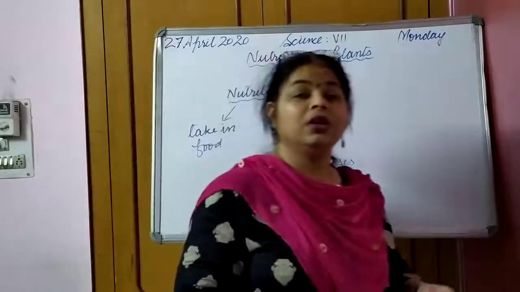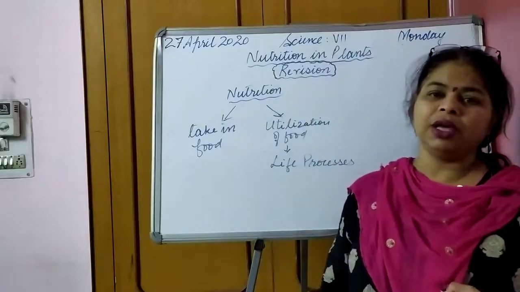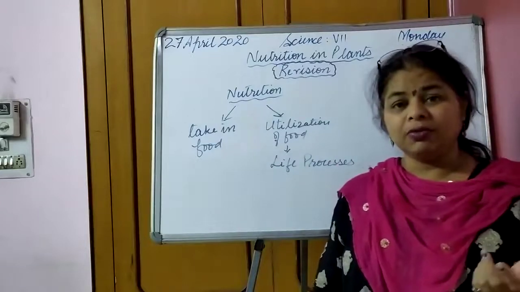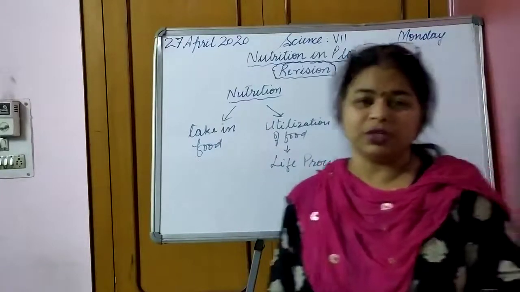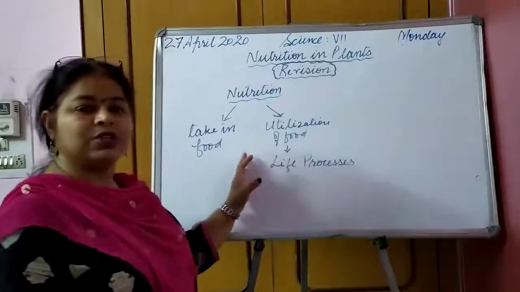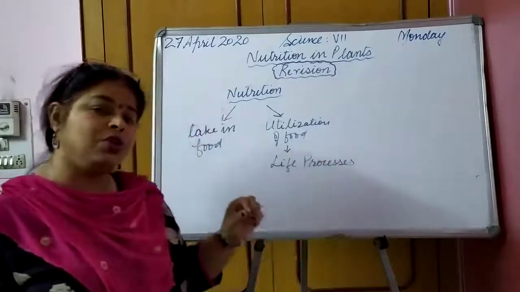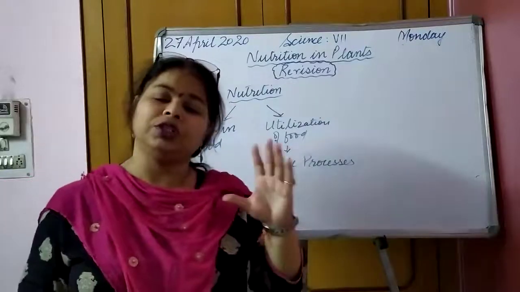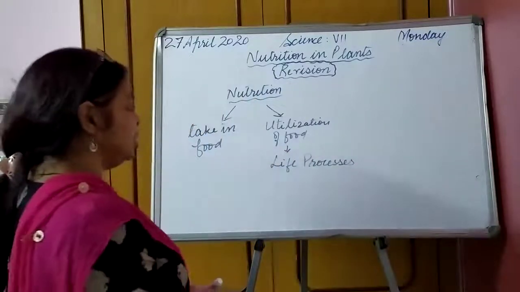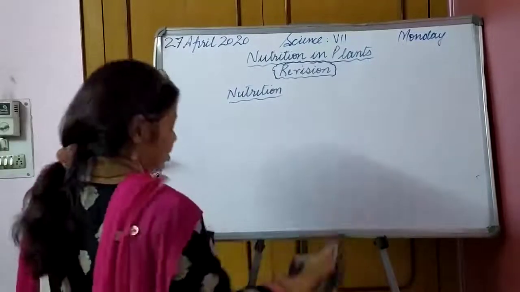And what kind of life processes are we talking about? Just like the circulation of the blood, excretion, respiration, the body growing. These are all life processes. They also require some energy, and from where are they going to get it? From the process of nutrition. Now living organisms, how many types of mode of nutrition do they show? Living organisms can show two types of modes. What are the two types of modes on which we categorize nutrition?